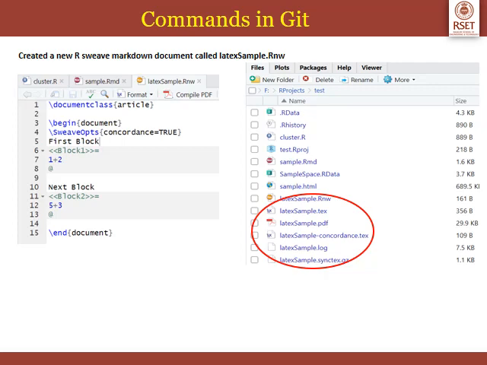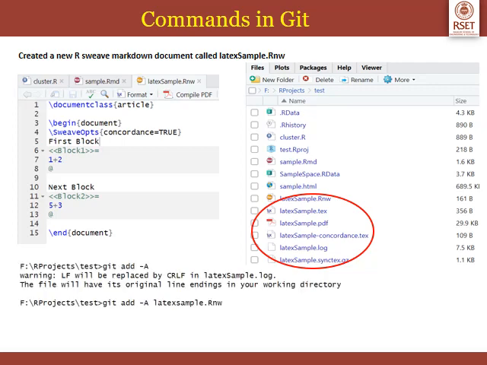First we have to move it to the staging area. You have to select them and move it. Remember, we had selected this before committing. So we are telling Git that in the next commit we want to add all these files to our GitHub repository. To do that, you have an equivalent command called git add -a. So this will tell Git that you want to move these files to the staging area so that in the next commit they will be added to your GitHub repository.